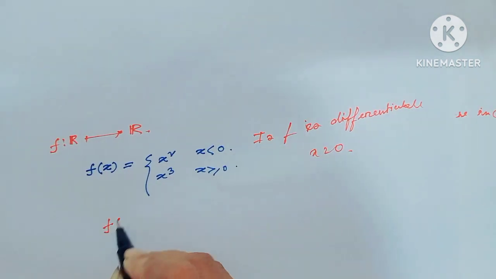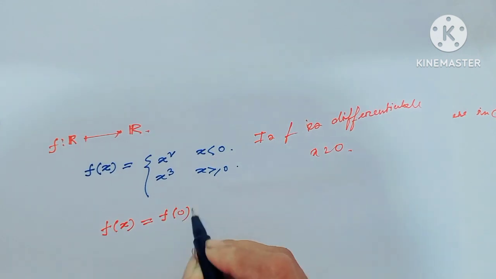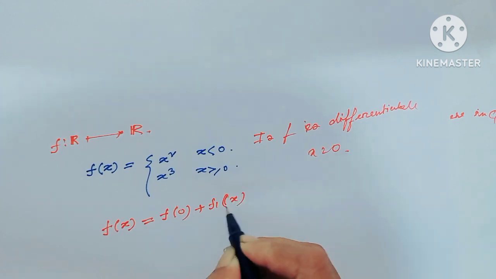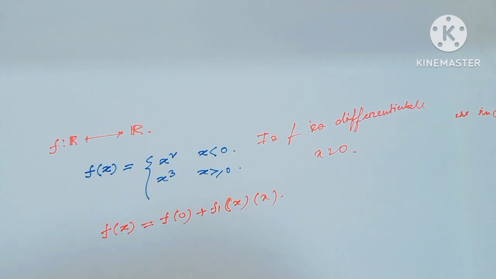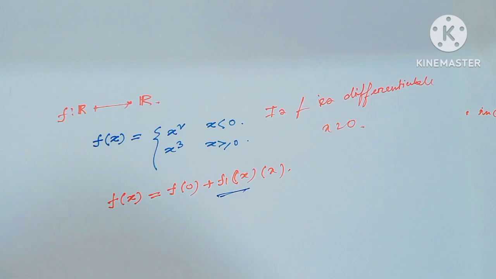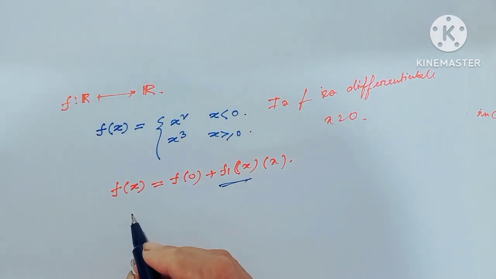the theorem is f of x equal to f of 0 plus f1 of x times x minus 0, meaning f1 of x times x actually. That means we have to find such an f1 which is a continuous function. Just put the value.